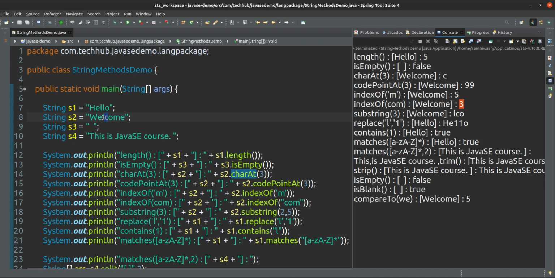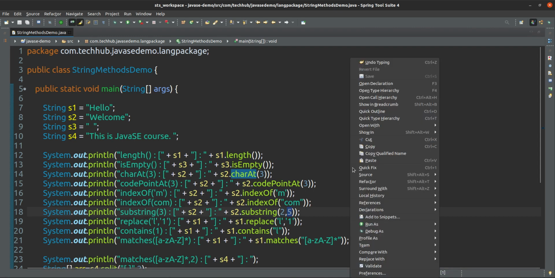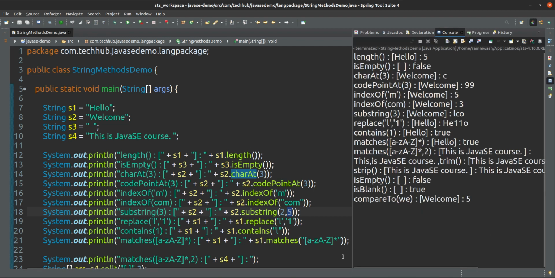Start from L and to fifth index, 2 3 4, so it will be LOC, because second index will be included and the fifth index will be excluded. So it will become LOC.